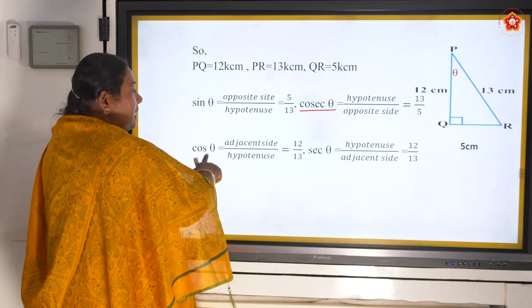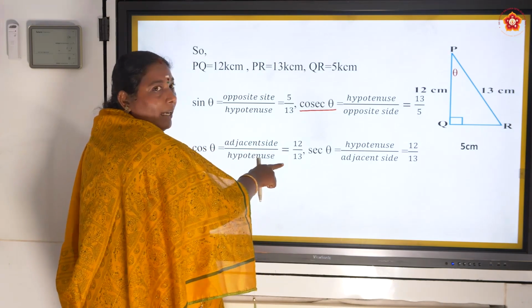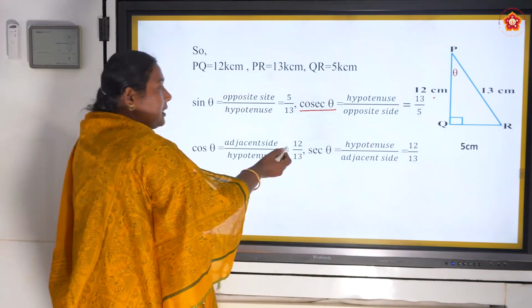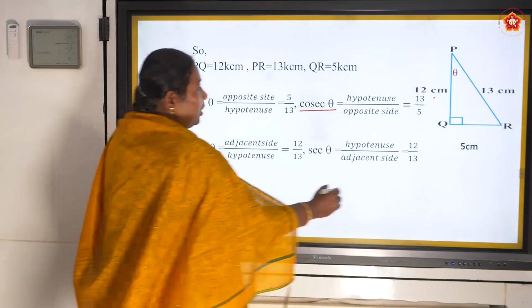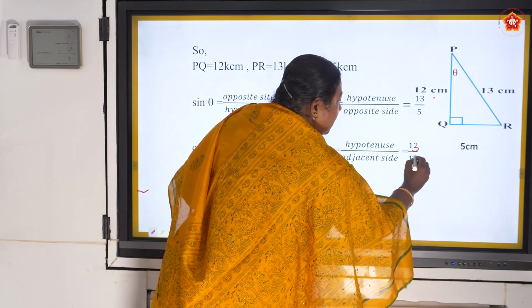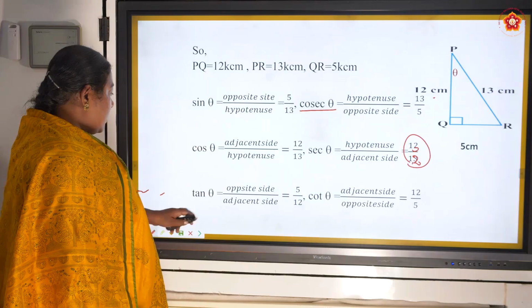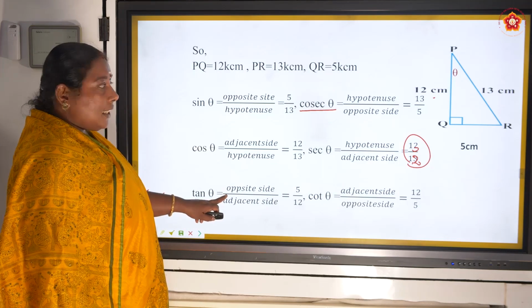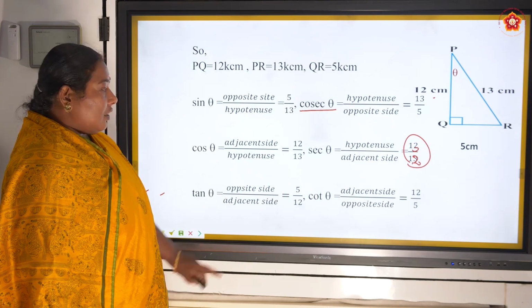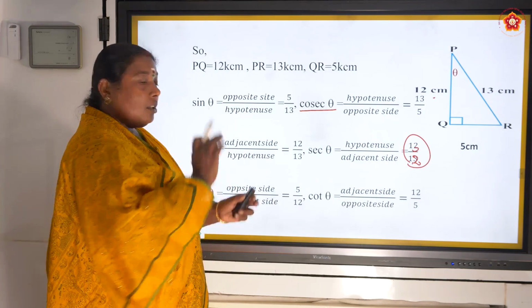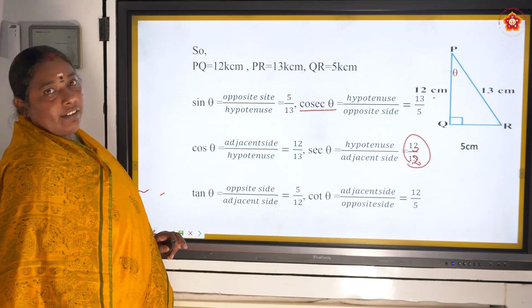Next, cos is equal to 12 by 13, that means adjacent by hypotenuse. Secant is the reverse of that, 13 by 12. Next, tan theta is opposite by adjacent, 5 by 12. So its cot will be the reciprocal, 12 by 5. Okay.